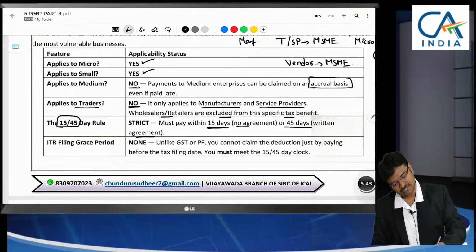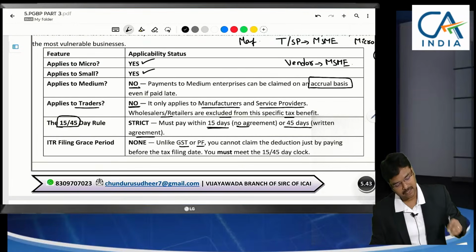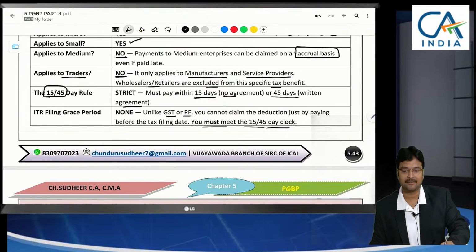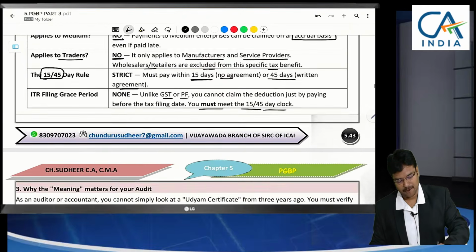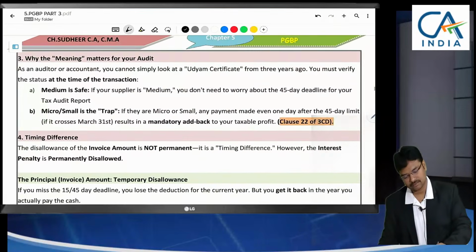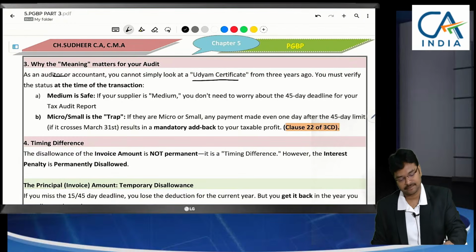Unlike GST and Provident Fund, we have time up to due date of filing return of income. But here such time is not given. You must meet the 15-day or 45-day clock here early only. Up to the due date of filing return of income, you do not have time. So as an auditor or accountant, we cannot simply look into the Udyam certificate.